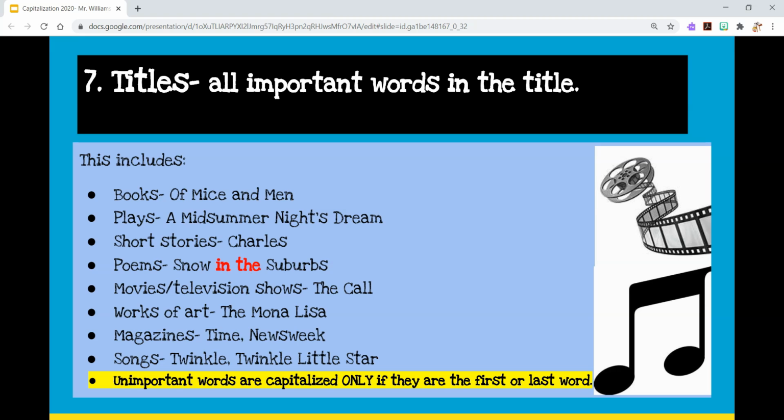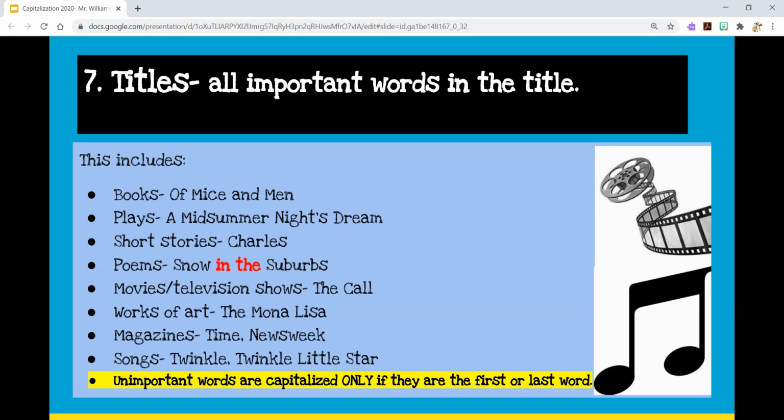Same with A Midsummer Night's Dream. A is not normally capitalized, but it is in this case because it's the first word. The best example is the poem. You can see it in red, Snow in the Suburbs. Notice we capitalize snow in suburbs, nouns, important words, but in and the are lowercase. Yet, if you look at the movie, television show example, the works of art example, the is capitalized. Once again, it's the first word of the title.